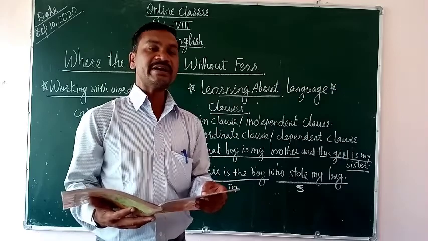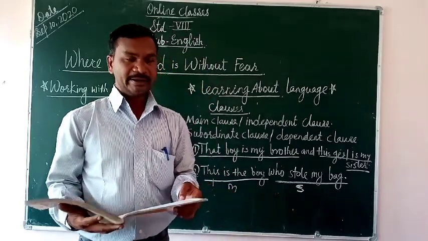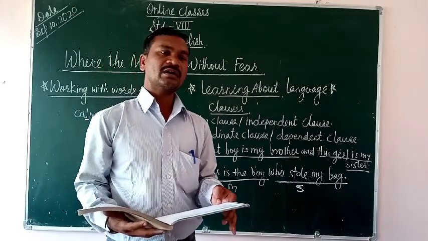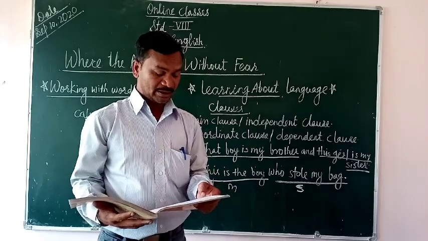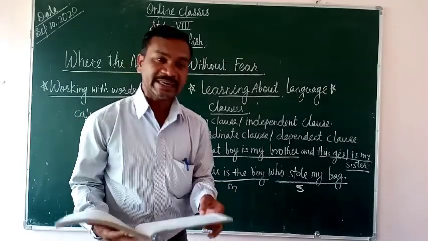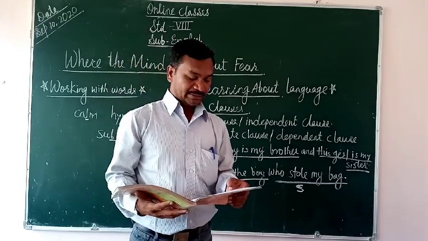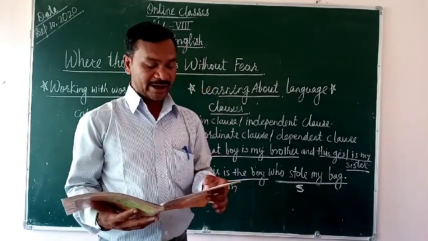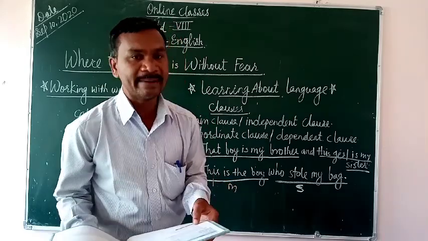The actors made the children is the main clause. Now F. Students, you are understanding now? Yes, okay. He came when I called. He came is the main clause. G. The man went where I asked him to go. The man went is the main clause.